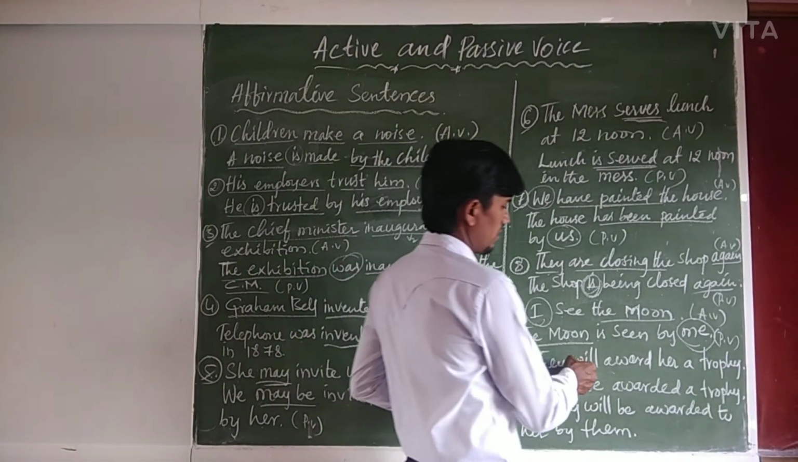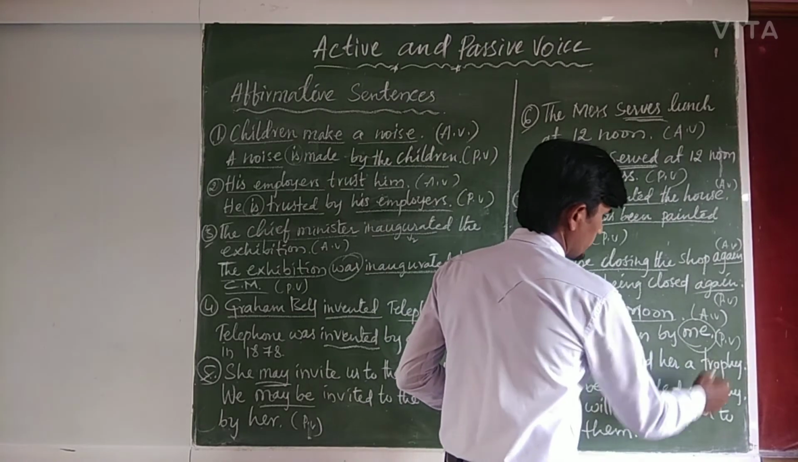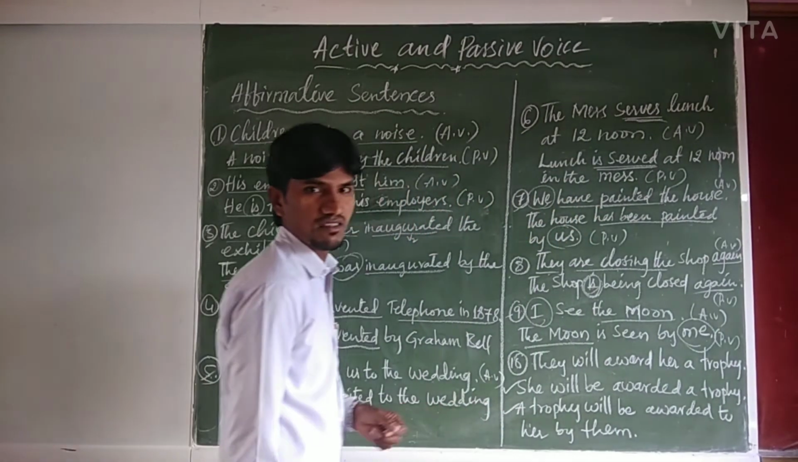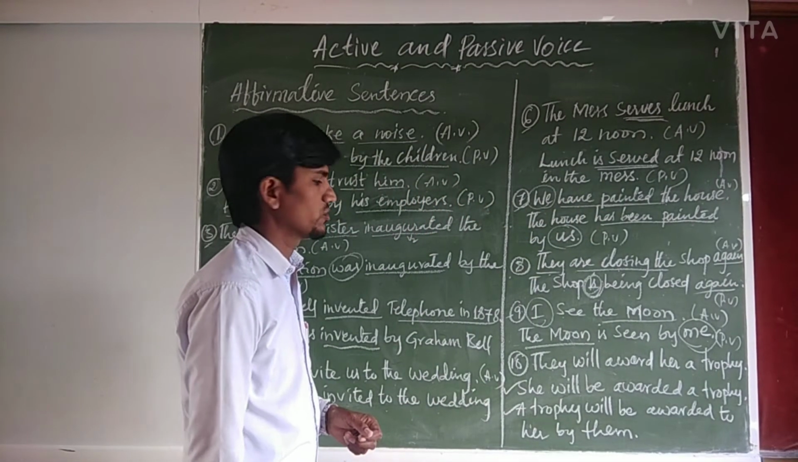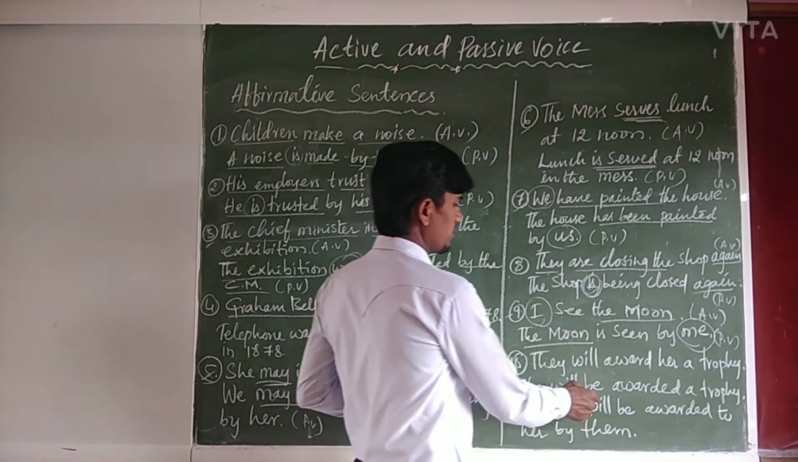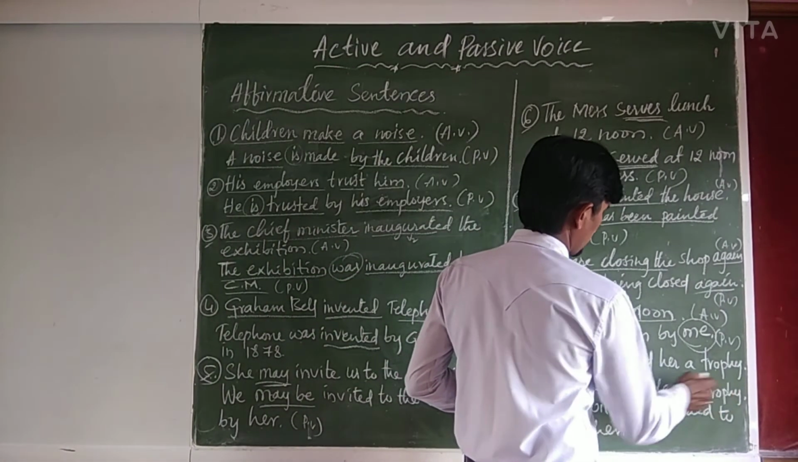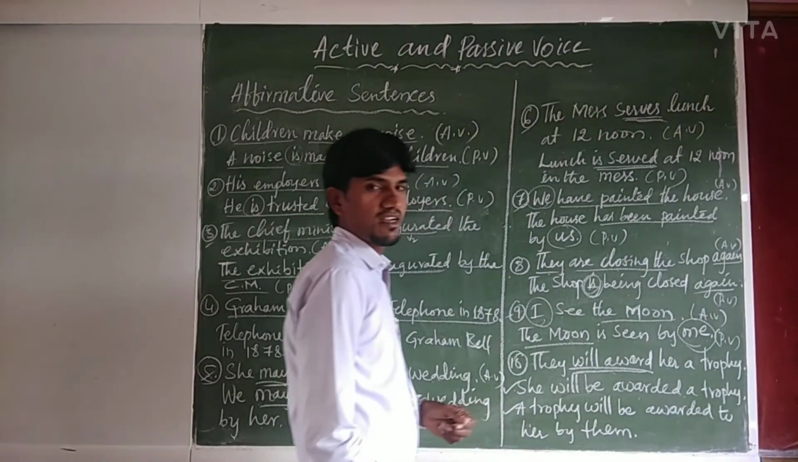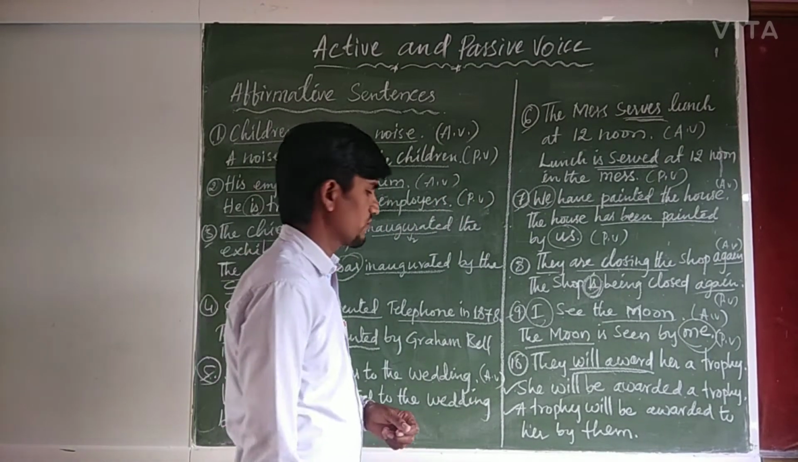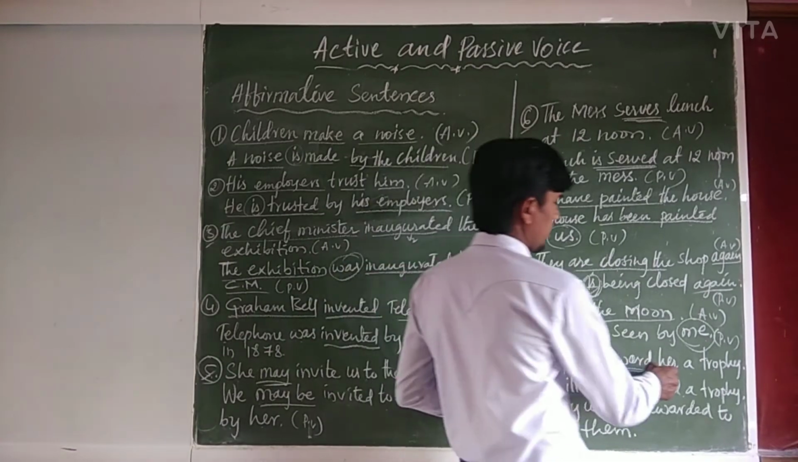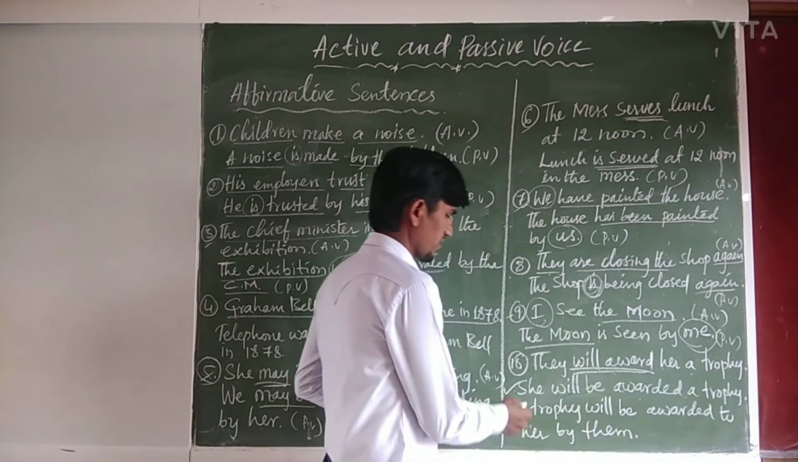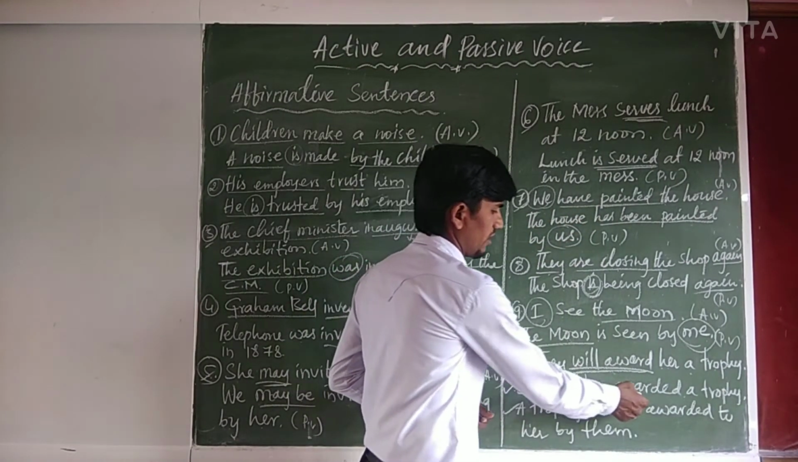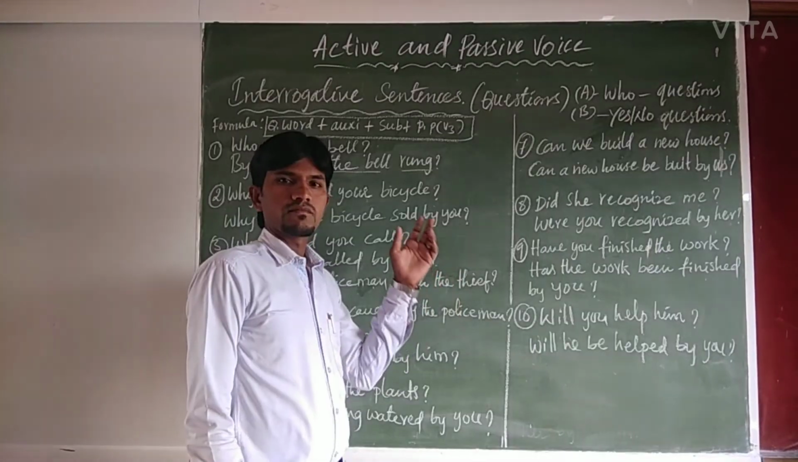So 10th example, let us see. They will award her a trophy. It is in which tense? Simple future tense. They will award her a trophy. Right? She will be awarded a trophy.